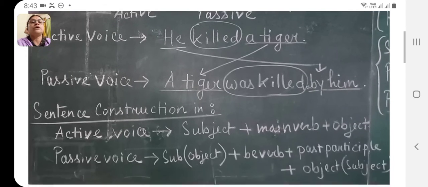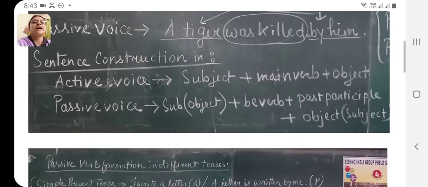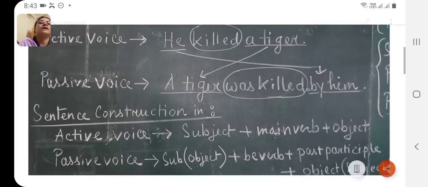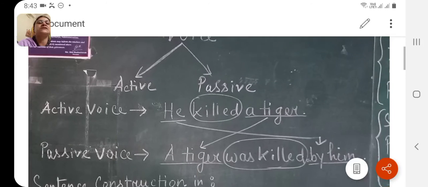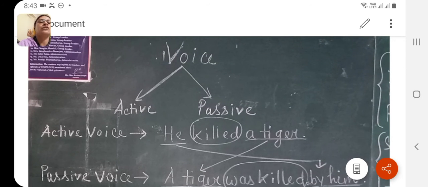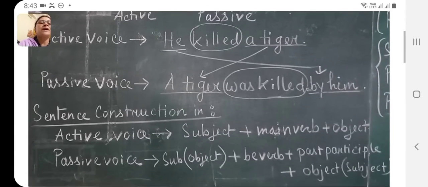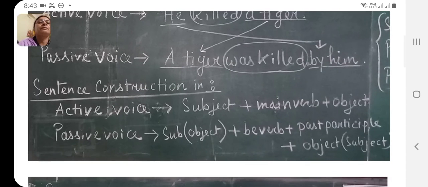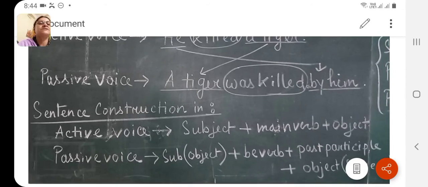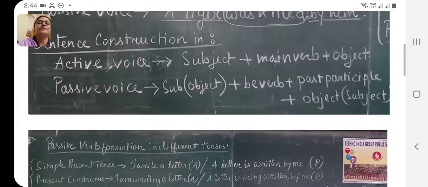As I told you about sentence construction in active, it is subject plus main verb plus object. So here it is subject he, main verb killed, and object tiger. And in passive, what is the object of the active voice will become the subject, then be verb, then past participle form, and then the object.